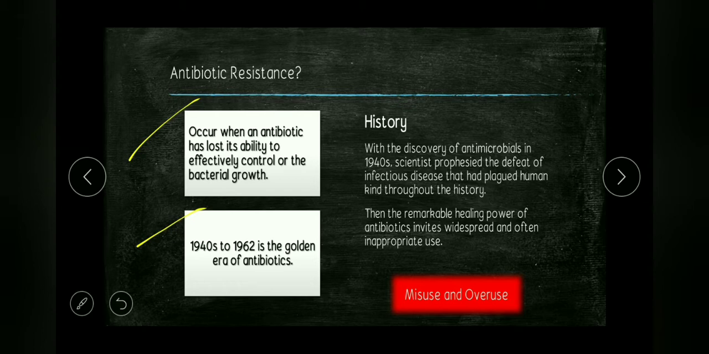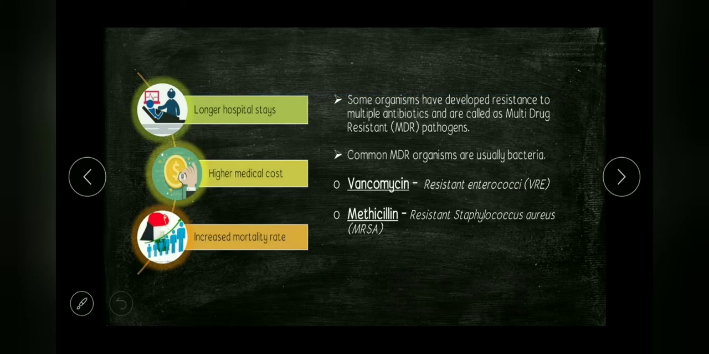With the discovery of antimicrobials in the 1940s, scientists prophesied the defeat of infectious diseases that had plagued humankind throughout history. Then, the remarkable healing power of antibiotics invited widespread and often inappropriate use. This misuse and overuse of antibiotics leads to antibiotic resistance among bacteria, which ultimately results in longer hospital stays and higher medical costs, which a simple family cannot afford, and which finally results in an increased mortality rate.